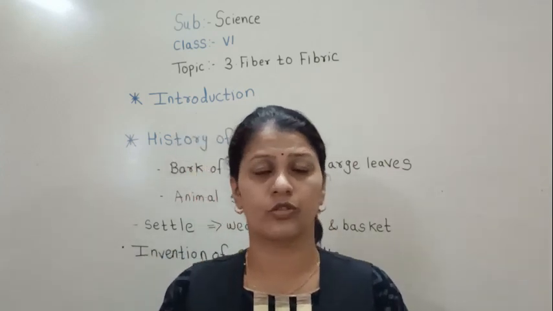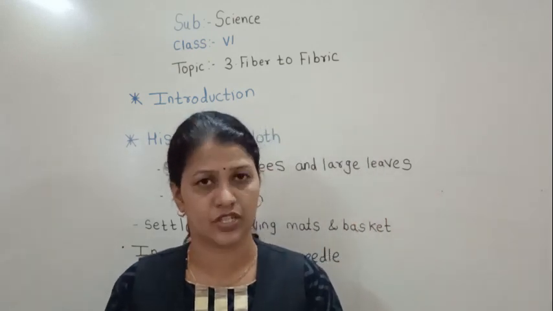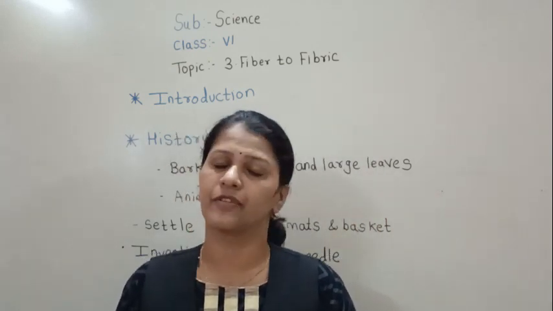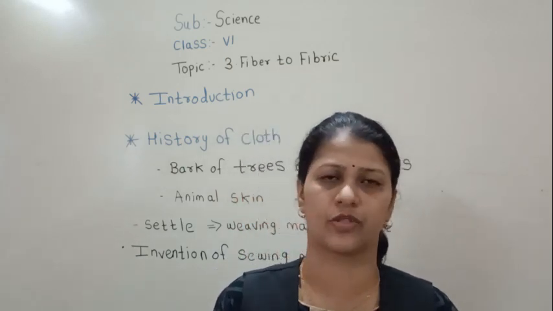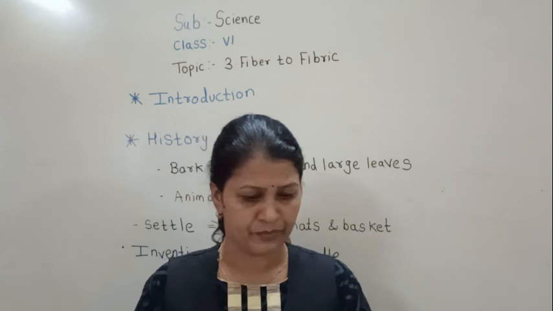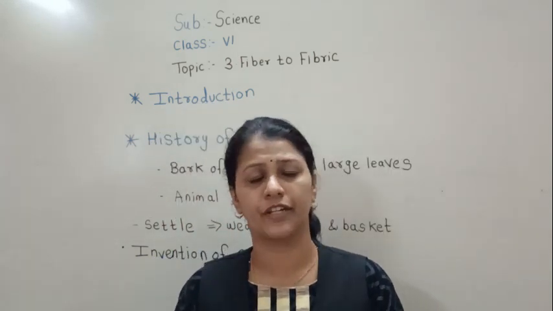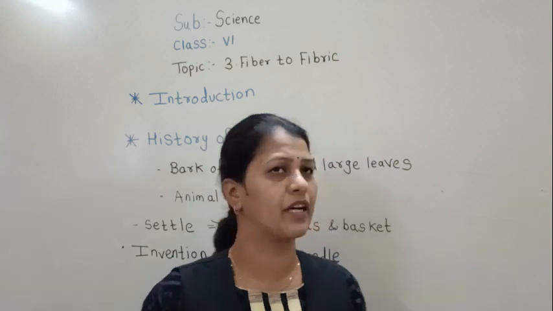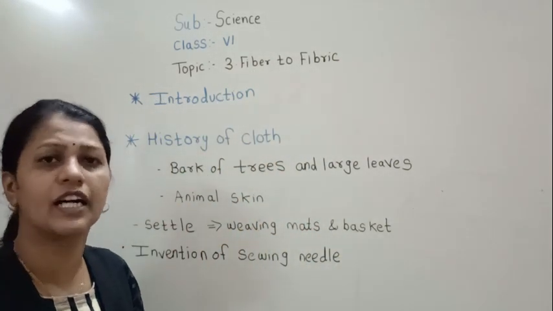We use different varieties of cloth. These cloths are made up of different varieties of fibers. Fibers are what? Different types of threads.